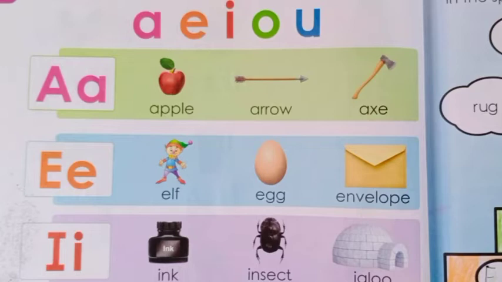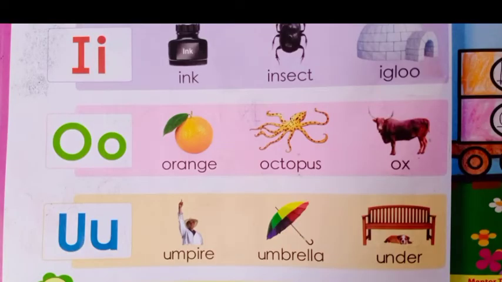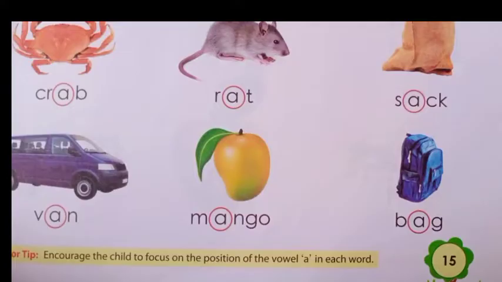Let's go for O and U. O, orange, octopus, ox. U, umbrella, under. Practice this one. This is our last class chapter.